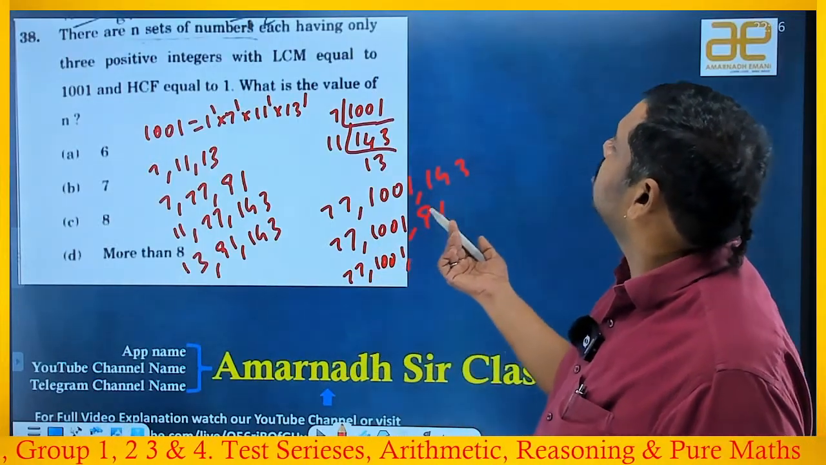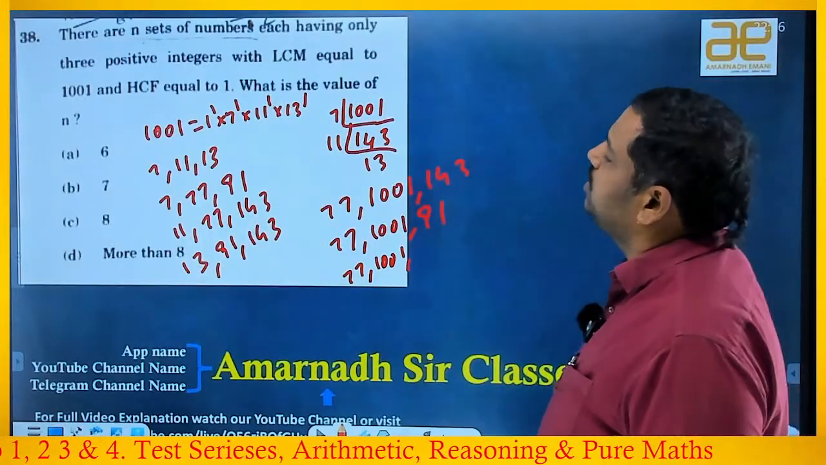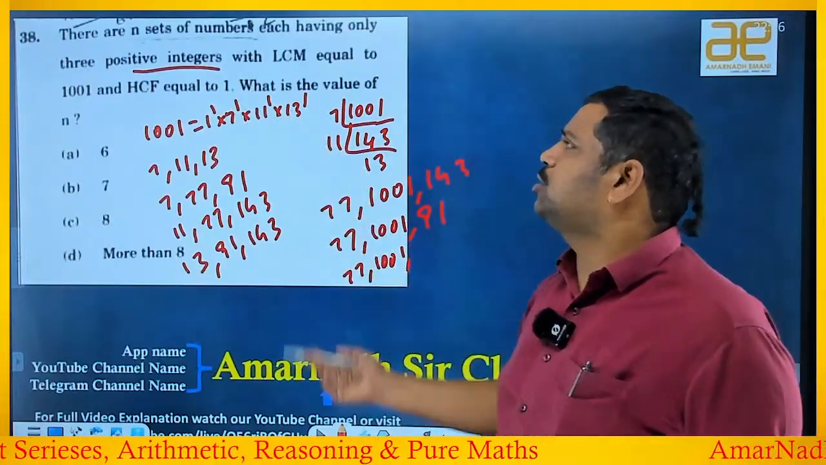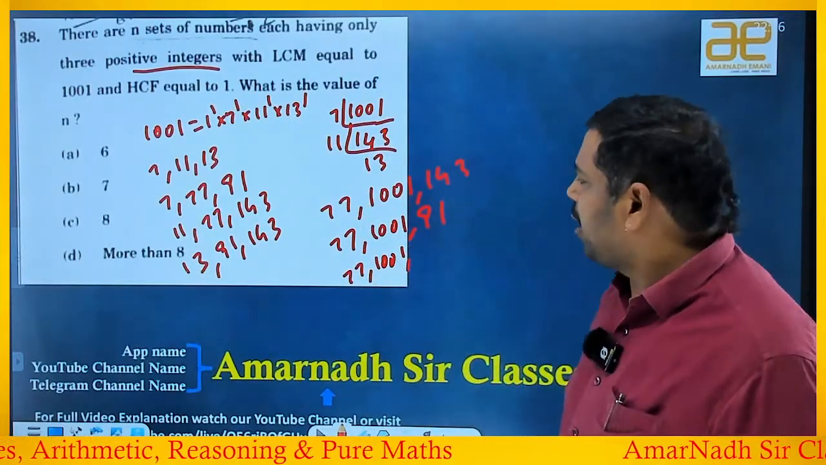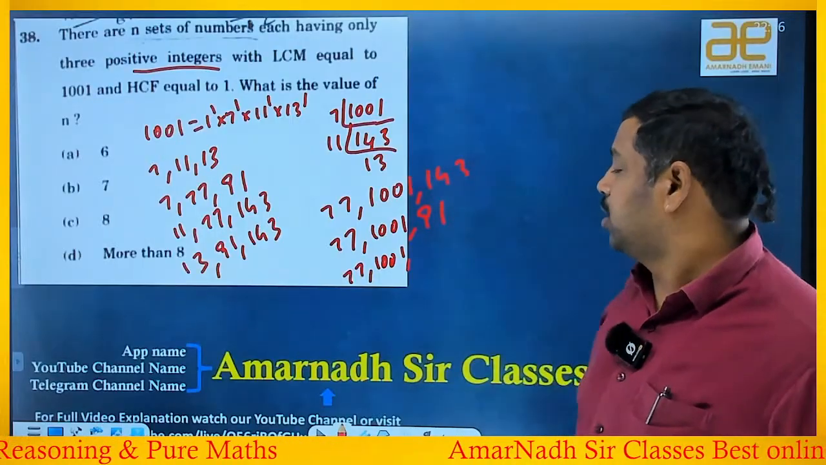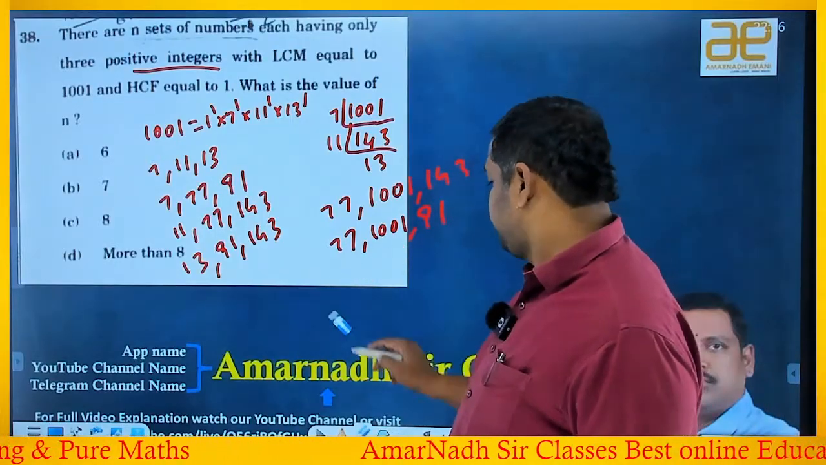There are n sets of natural numbers, each having only 3 positive integers. Okay, 3 positive integers only, he said. He's not specifying that those should be distinct, right? Then no, I should not, because HCF should be 1, right? Okay, good. So this is enough.